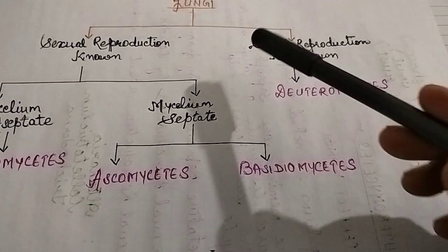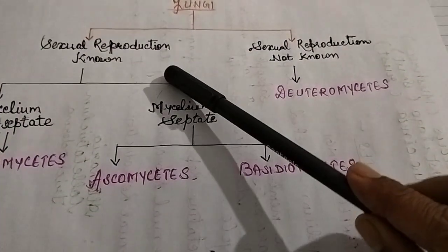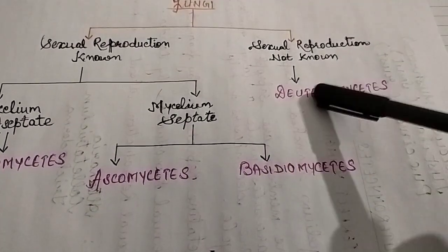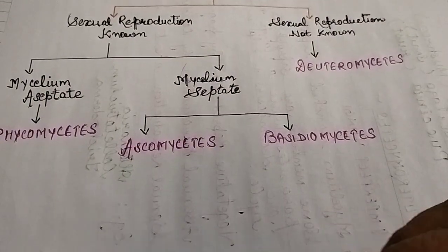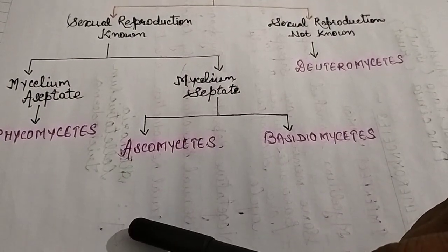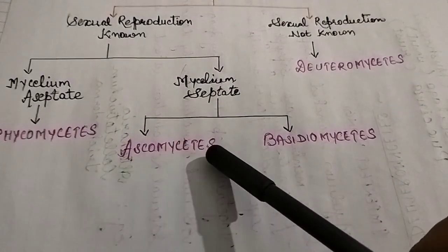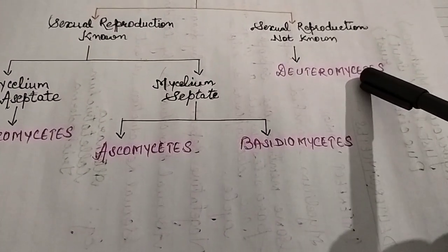And then the mode of spore formation, sexual present and sexual absent. So finally we have four classes: Phycomycetes, Ascomycetes, Basidiomycetes, and Deuteromycetes.